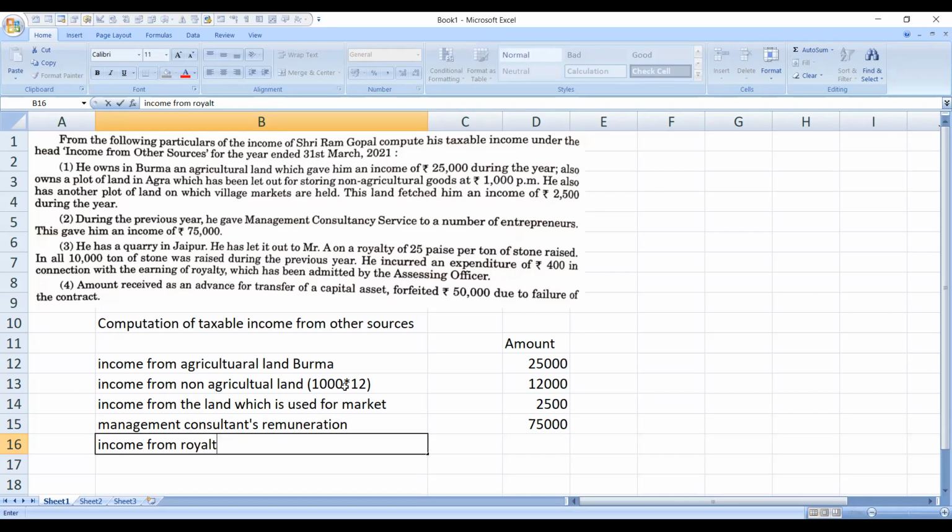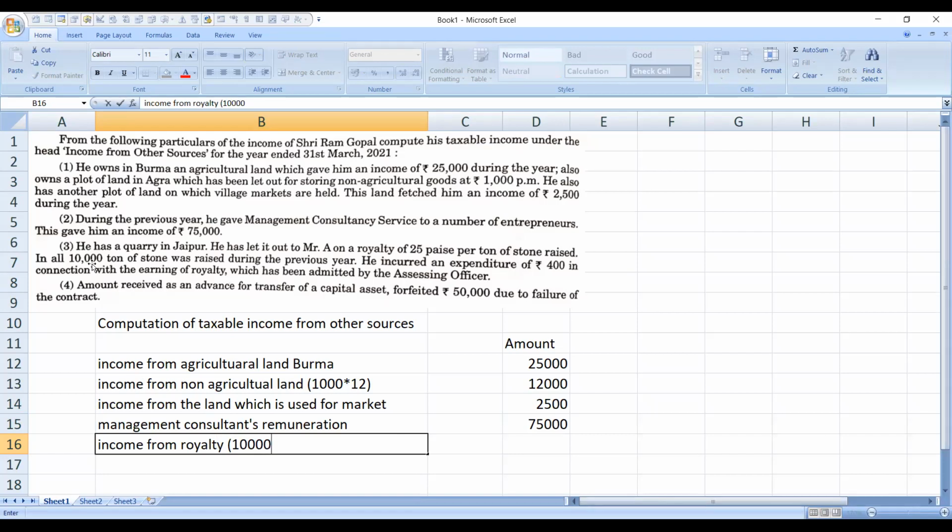Here he has received income from the royalty, and the exact amount is not given, but they have told that for 1 ton he is going to get a royalty of 25 paisa. Here 10,000 tons of stones are taken.